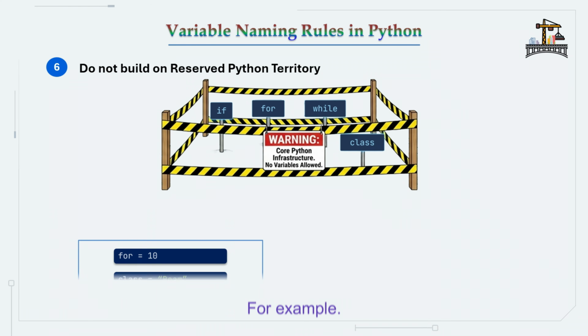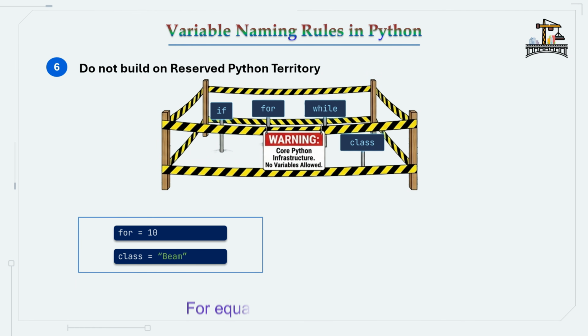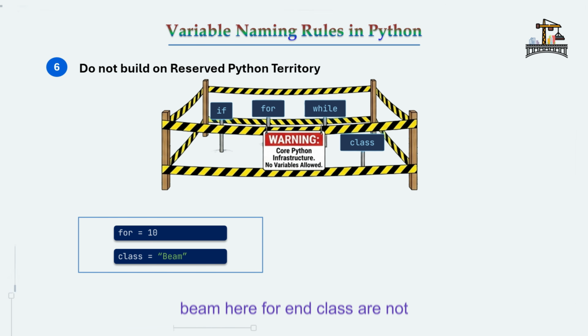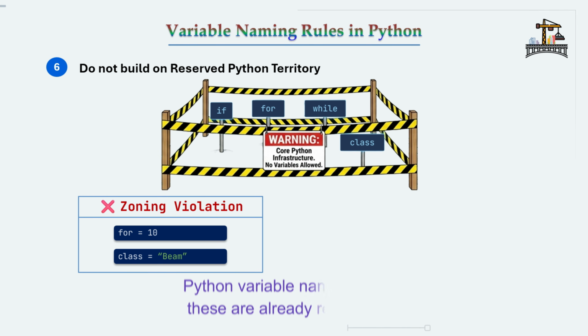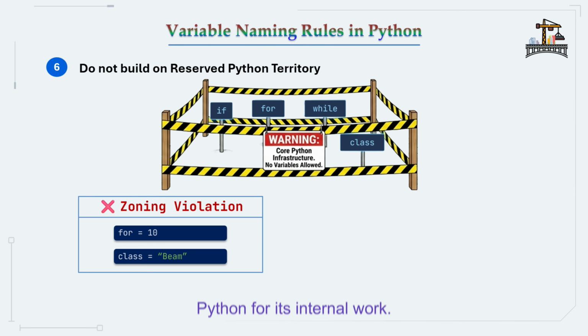For example, for = 10, class = beam. Here, for and class are not valid Python variable names because these are already reserved by Python for its internal work. These reserved words or keywords are already used by Python to perform programming tasks such as loops, conditions, and class creation.